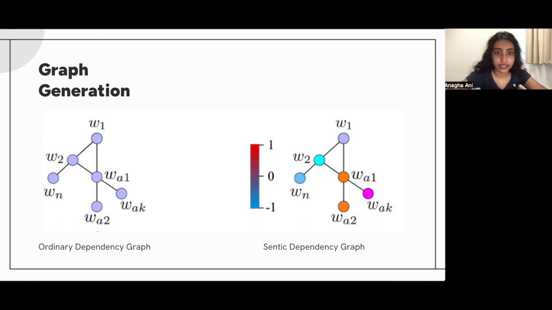The combined Sentic dependency graph makes use of SenticNet knowledge base, which contains a dictionary of words mapped to their corresponding affective score. It combines this affective knowledge as well as the syntactic information contained in the sentence to encode both dependencies between the tokens as well as the relative importances of the tokens by assigning weights based on the relative importances of the two tokens connected by an edge.